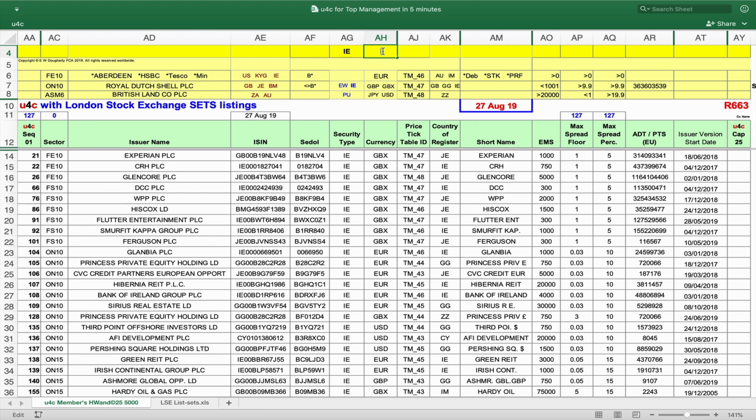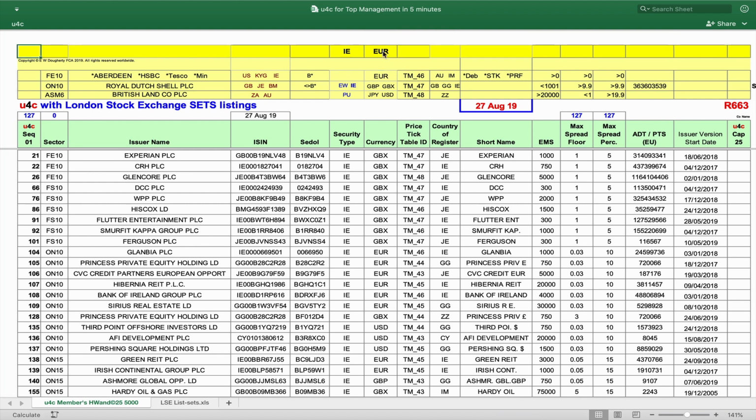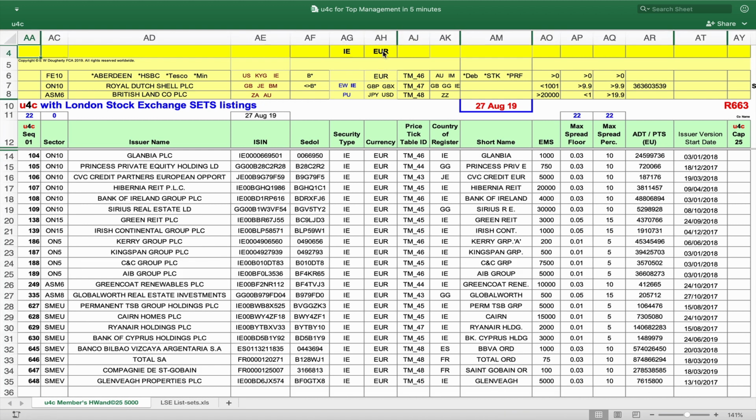Next, we need to know which of these 127 securities are in euros. We type euro, E-U-R, on the u4c Q bar, u4c the file, and in seconds we see the 22 securities that are both IE and in euros.